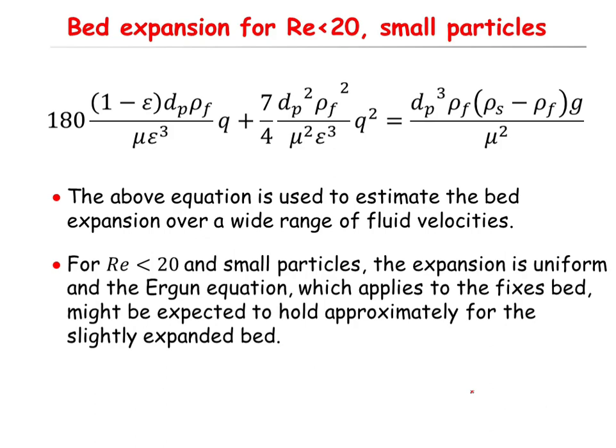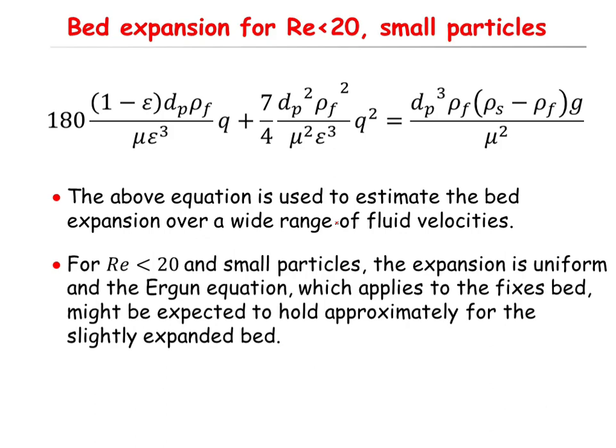So let's continue our discussion. This is basically Ergun's equation, and the above equation is used to estimate the bed expansion over a wide range of fluid velocities. So you can apply this equation when velocity is small or large.